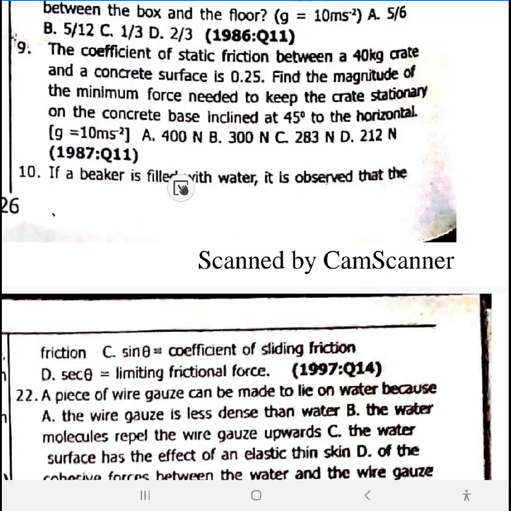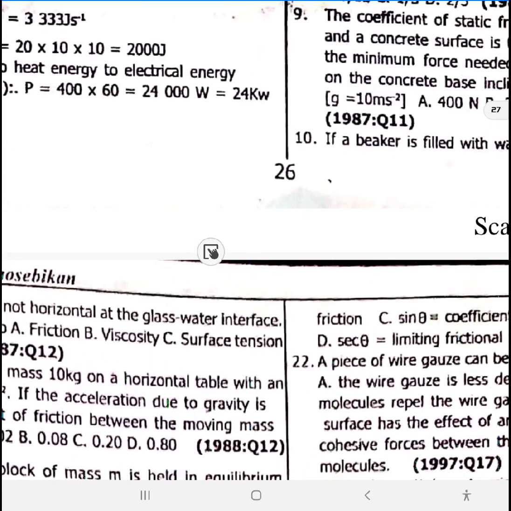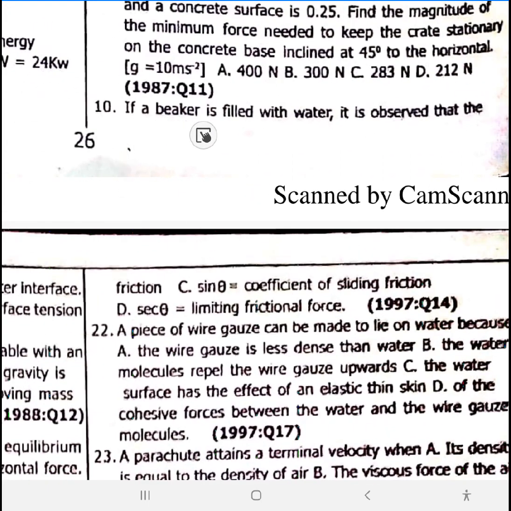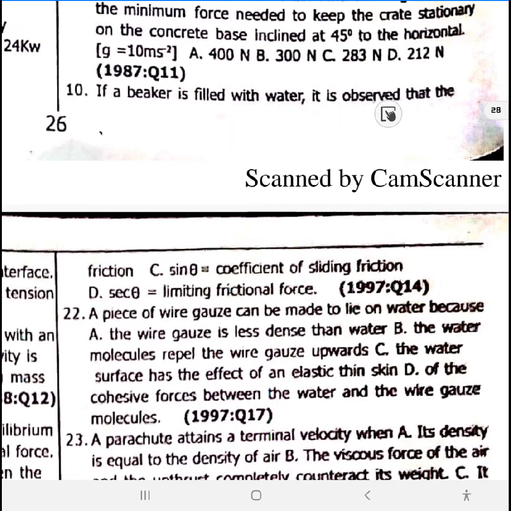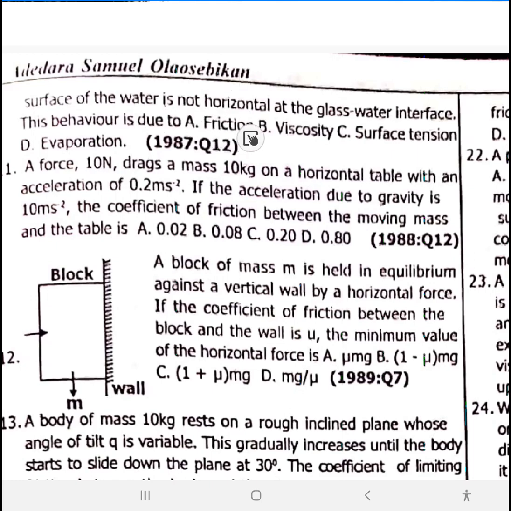If a beaker is filled with water, it is observed that the surface of the water is not horizontal at the glass-water interface. Let's go back to it again. If a beaker is filled with water, it is observed that the surface of the water is not horizontal at the glass-water interface. This behavior is due to surface tension. Number 10, the behavior is due to surface tension.